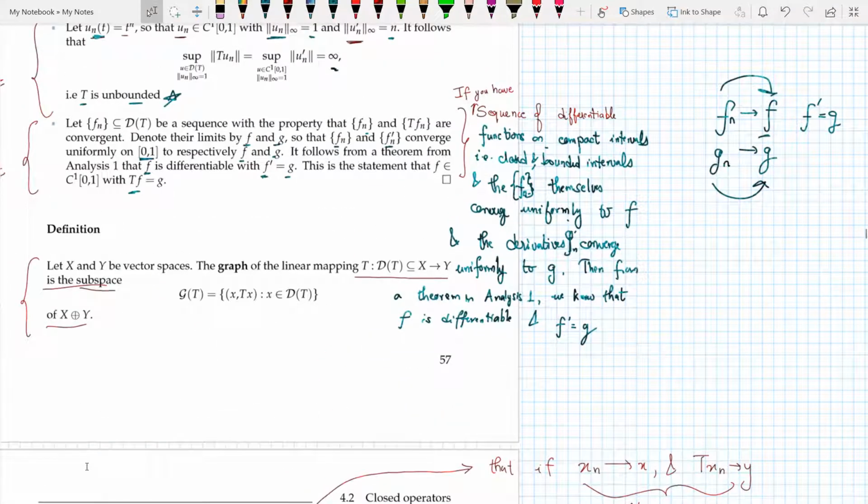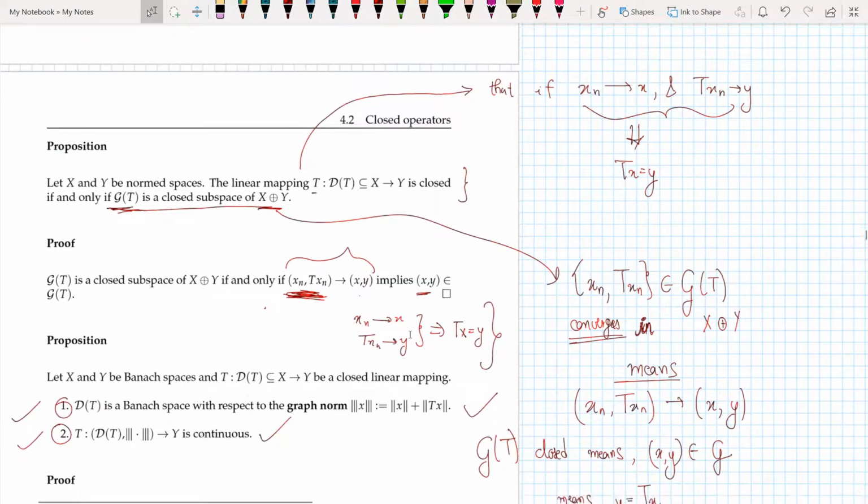Now we do the definition of the graph of a linear mapping. I define the graph of a linear mapping T from D(T), which is a subspace of X, to Y, as the subspace G(T), and it is a subspace of X cross Y. Now the next proposition is: let X and Y be normed spaces. The linear mapping T is closed if and only if G(T) is a closed subspace of X cross Y.